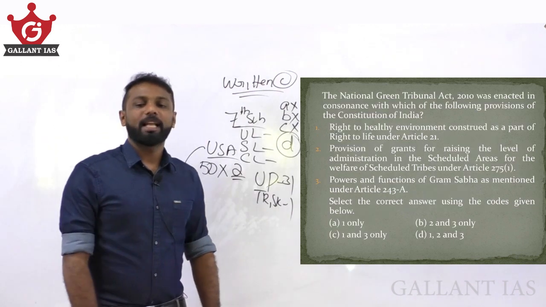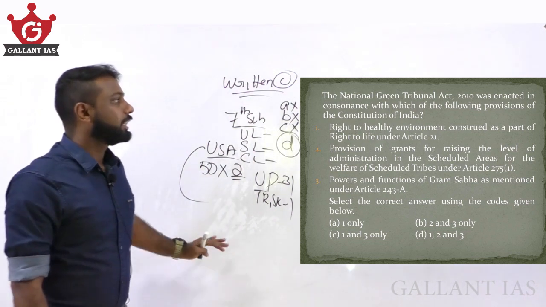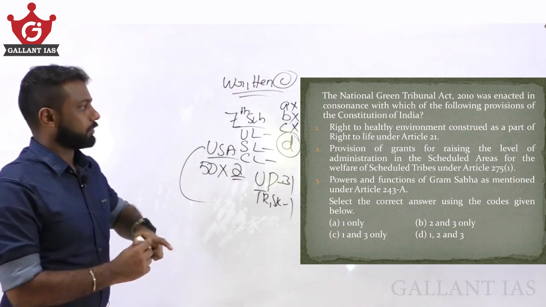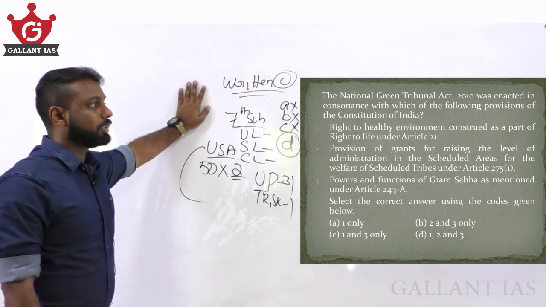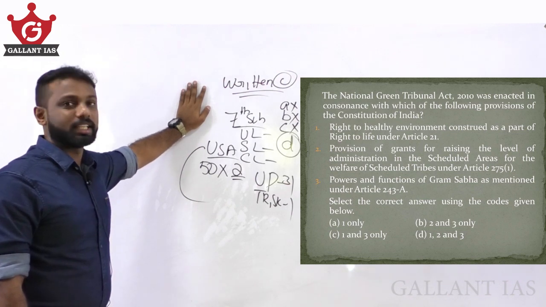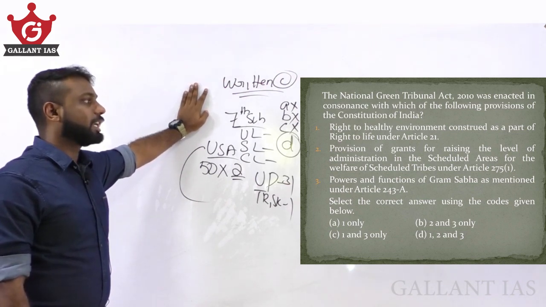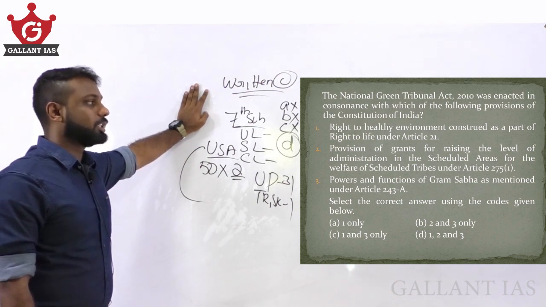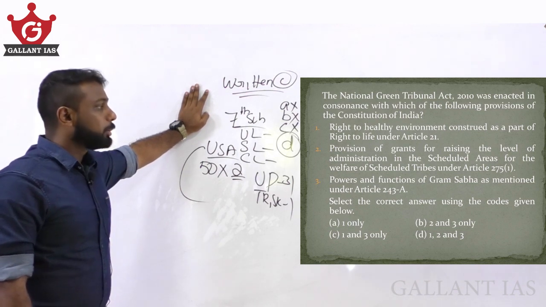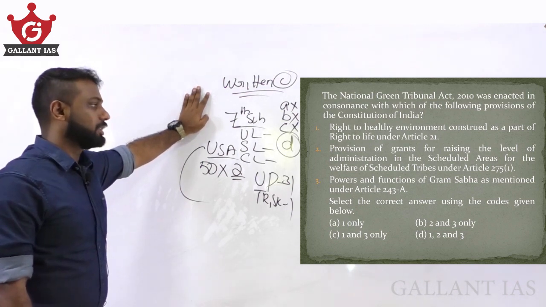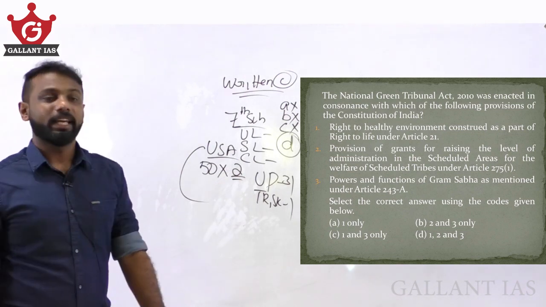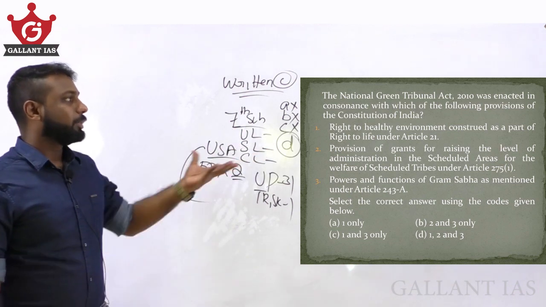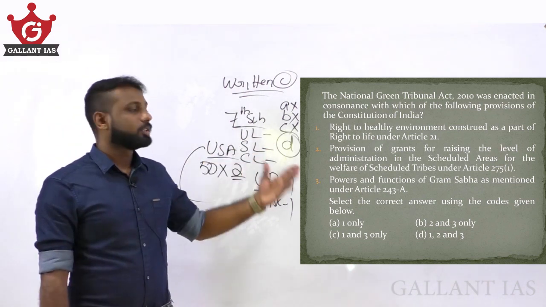The National Green Tribunal Act 2010 was enacted in consonance with which of the following provisions of the Constitution of India? 1. Right to healthy environment constituted as a part of right to life under Article 21. 2. Provision of grants for raising the level of administration in the scheduled areas for the welfare of scheduled tribes under Article 275 Clause 1. 3. Powers and functions of Gram Sabha as mentioned under Article 243A. See, the question is, the NGT Act was enacted based on which of the provisions of the Constitution of India.